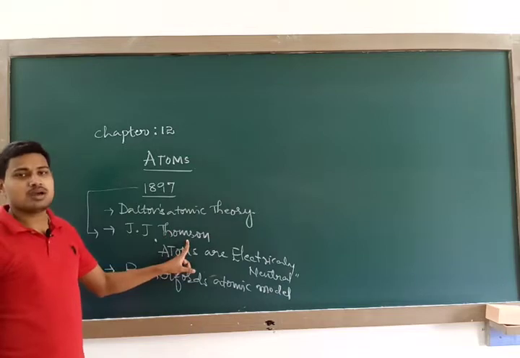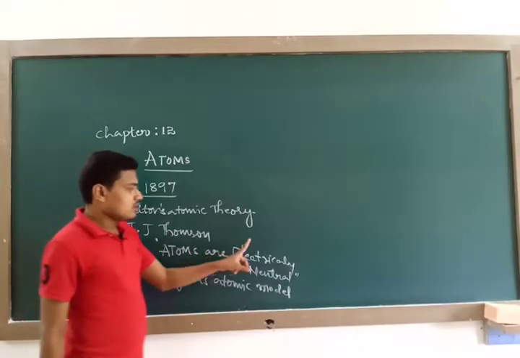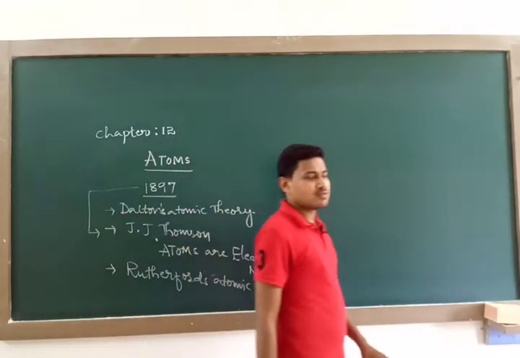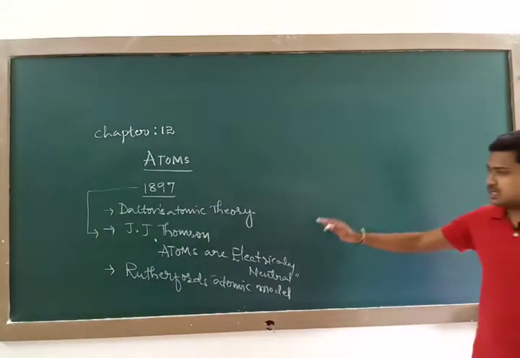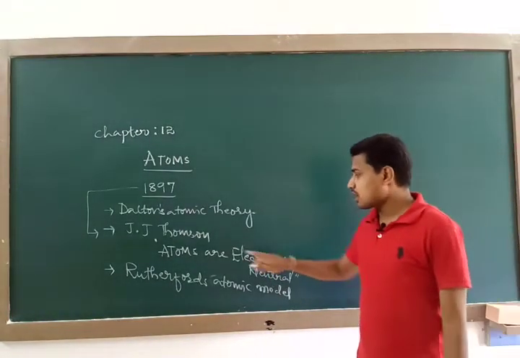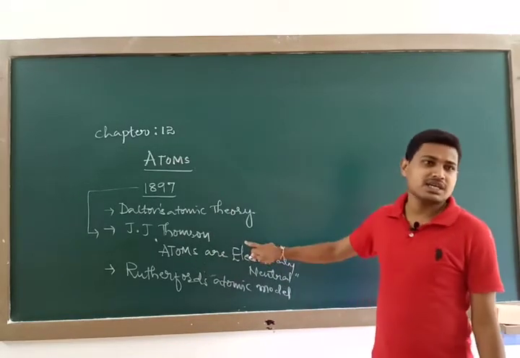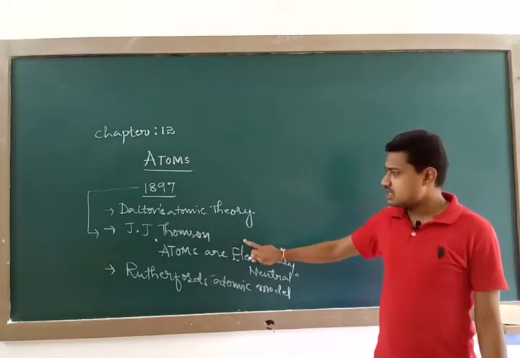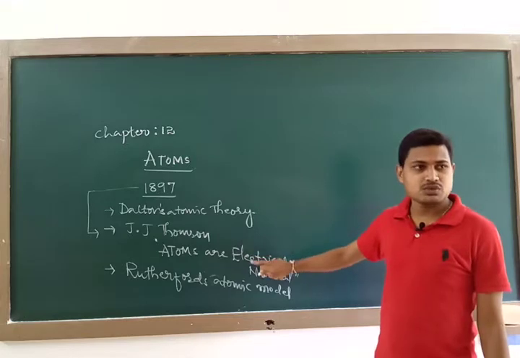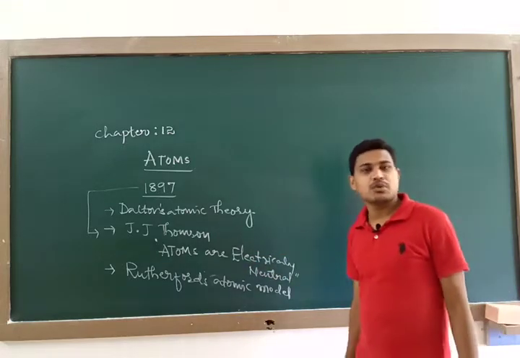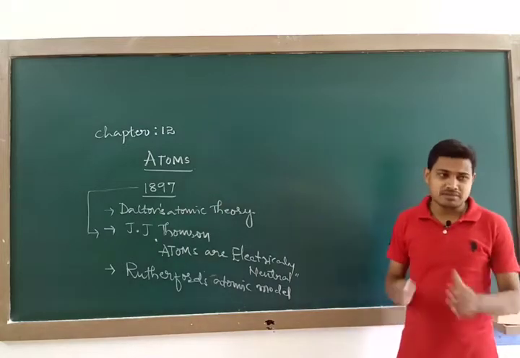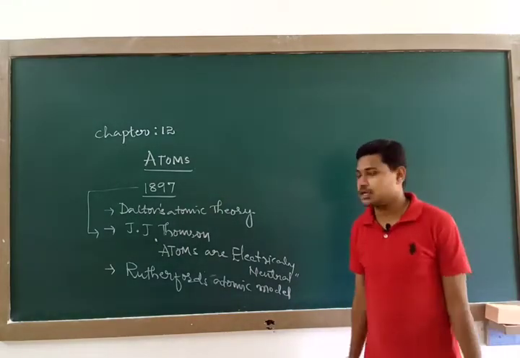Thomson's atomic model, and J.J. Thomson was finding about the negatively charged electrons which are present in an atom, and thereby he also said about the electrical neutral condition. So he explained the neutrality of the atom. How? He said that there must be a positive charge, and then the symmetrical balance between the positive and negative charge will take place.